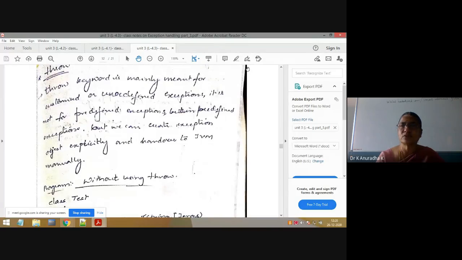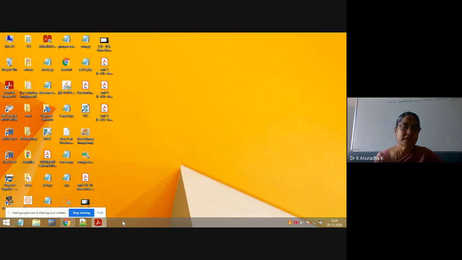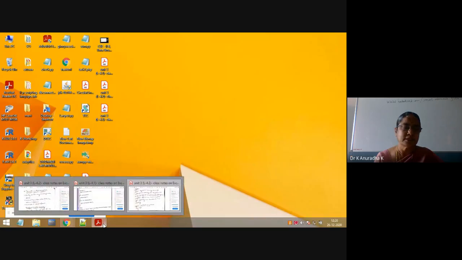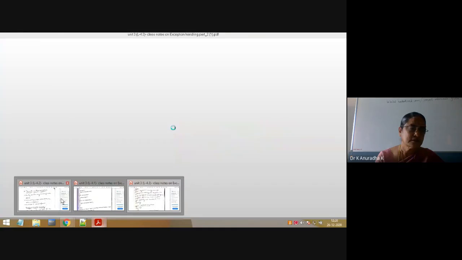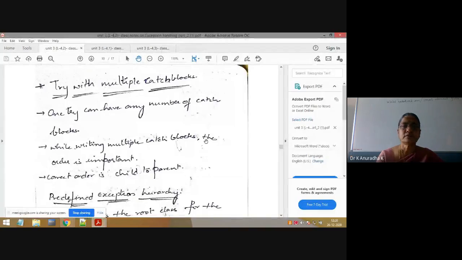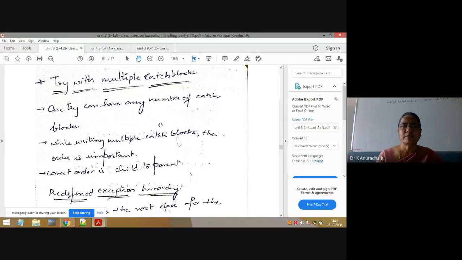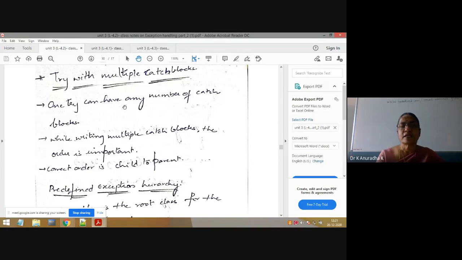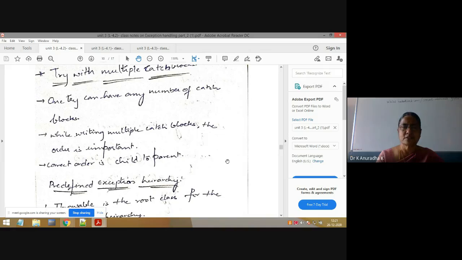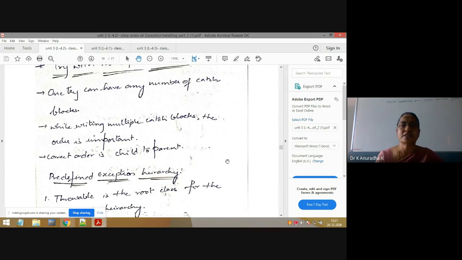Next throw, tomorrow, next class we will see throw and throws. Before that, I will explain try with multiple catches. Next, try with multiple catch blocks. So one try can have any number of catch blocks. Already explained, no? Write only one try, and after that write any number of catch blocks. In each catch block, we will write one exception class.